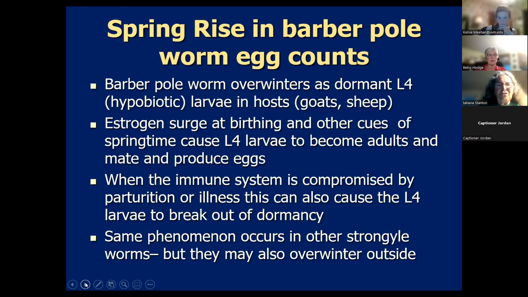And as I said, with other strongyle worms the same phenomenon occurs, but they have the option of also overwintering pretty easily outside. Next slide.